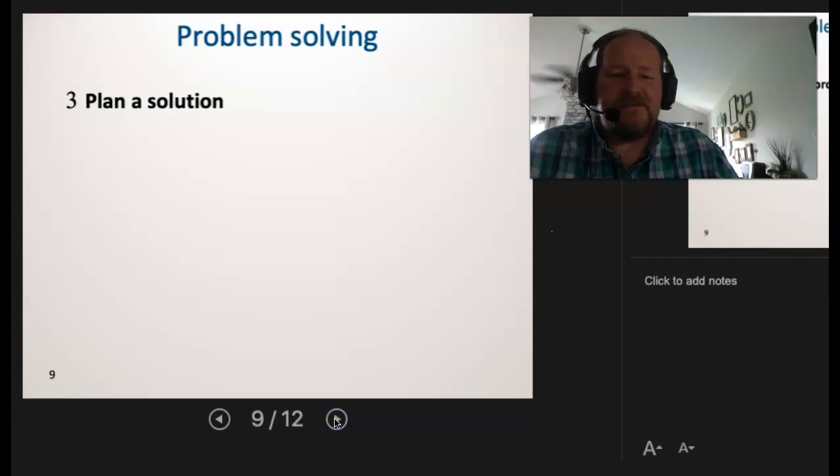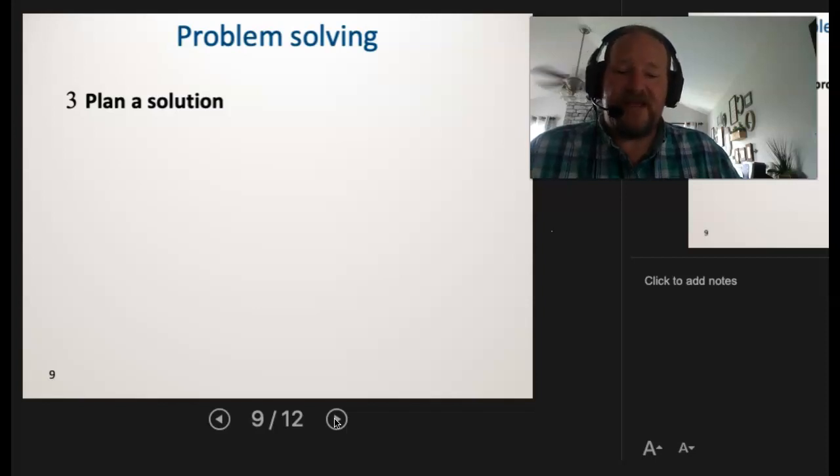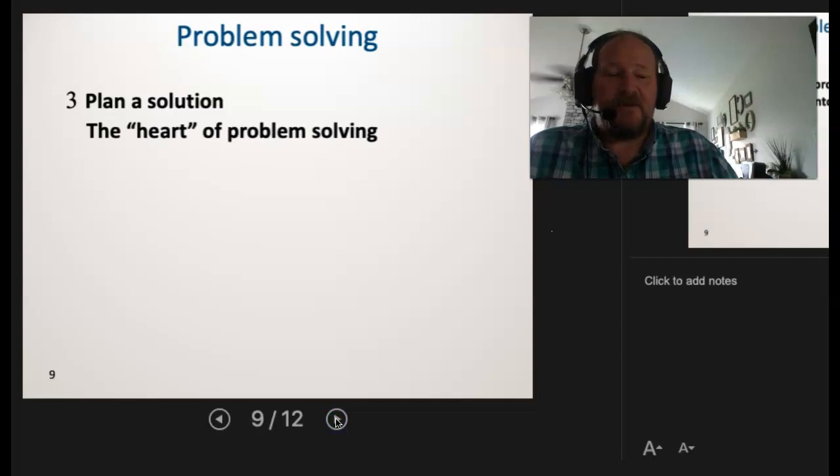Now, so you've got all this information written down. What do you need to do next? Well, next is planning the solution. So a lot of times to plan that solution, what I like to do is look at units. If it's asking me for a length, then I need to understand what unit would be a measurement of length. So whether it be meter or mile or inch or centimeter or decimeter or decameter, whatever it is, I want to make sure I understand what unit I'm trying to get to. And then I'm going to use all the other units to try to get there. That's the heart of problem solving right there.